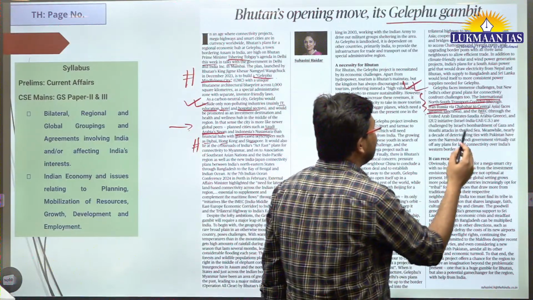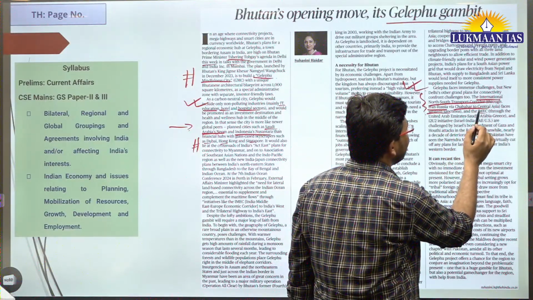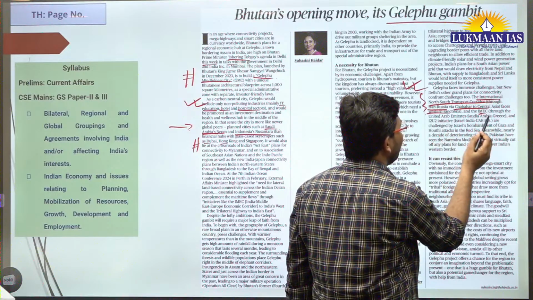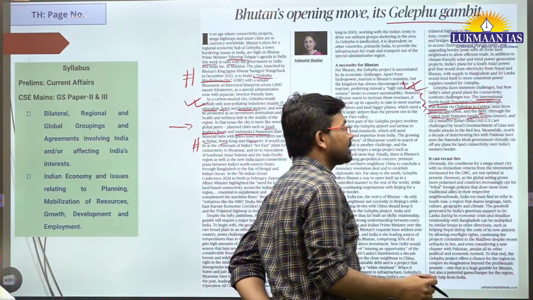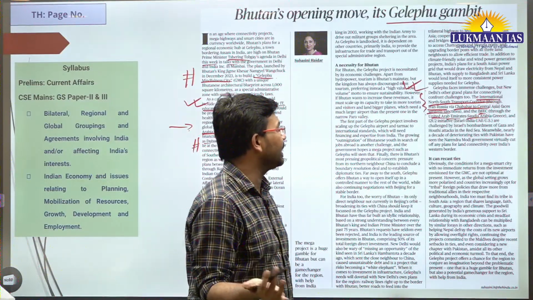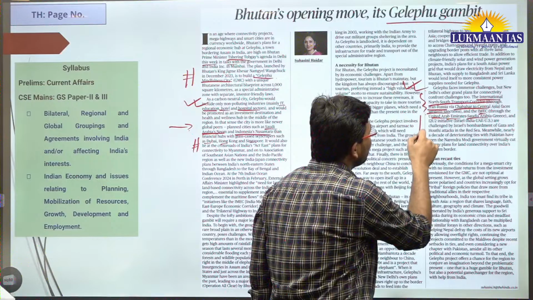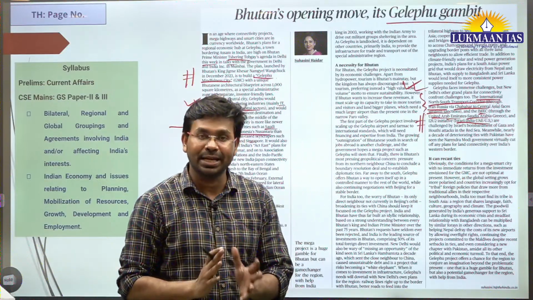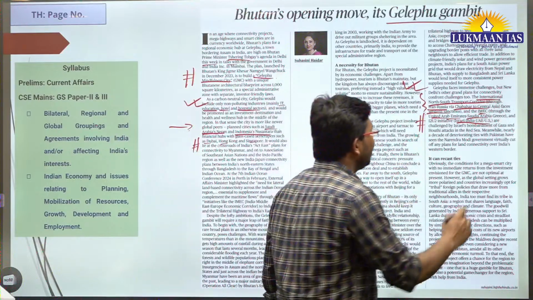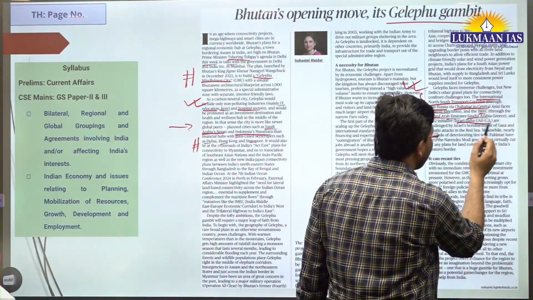IMEC means India, Middle East, Europe Economic Corridor, right? So here United Arab Emirates and Saudi Arabia, and it passes through United Arab Emirates, Saudi Arabia and Greece. And there is the I2U2 initiative also. What is I2U2? I2U2 is an international grouping. It stands for Israel, India, United Arab Emirates, US.